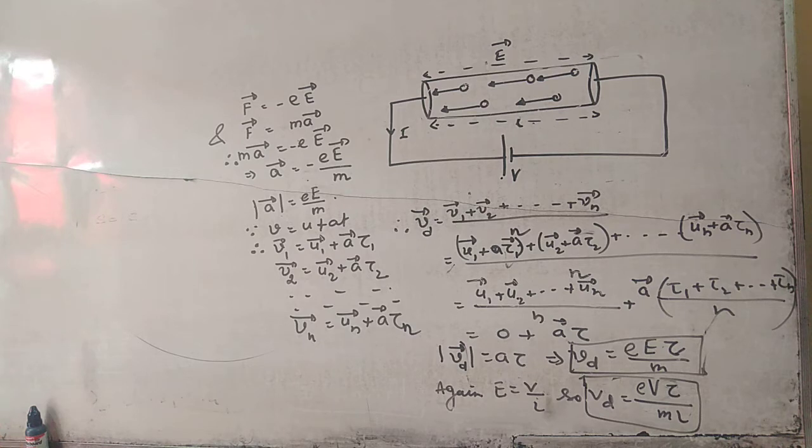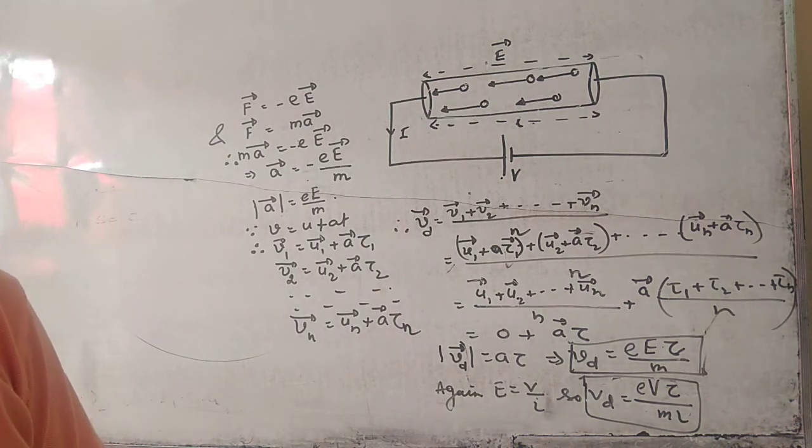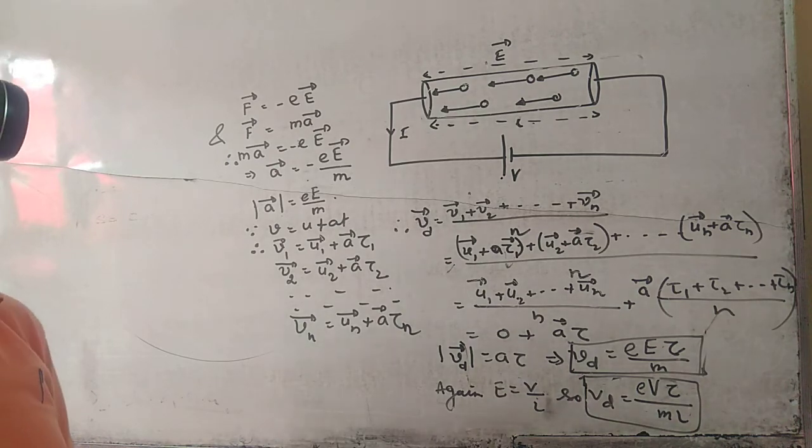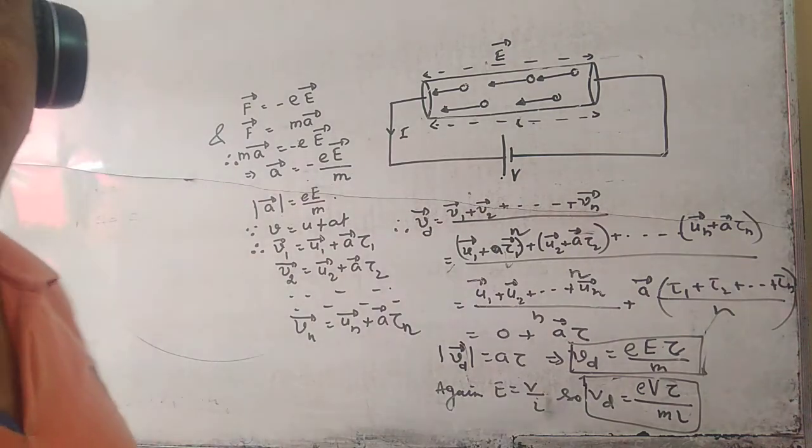Okay. Now we are going to find out the relation between electric current and drift velocity, which is also very important. Clear?